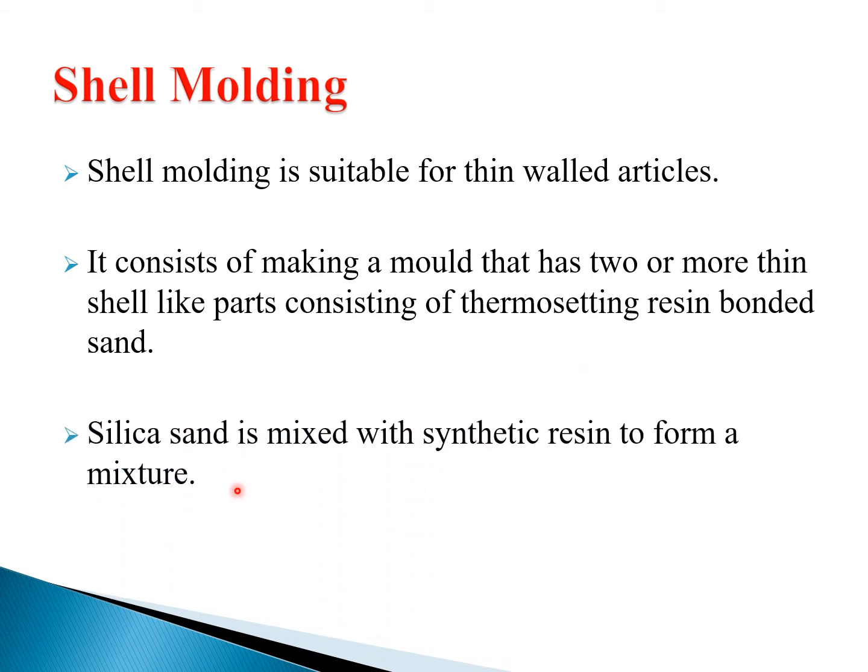Silica sand, which is readily available in our lab, is mixed with synthetic resin to form a mixture. Synthetic resin is in liquid state, like water, but it is mainly used to increase the bonding strength.